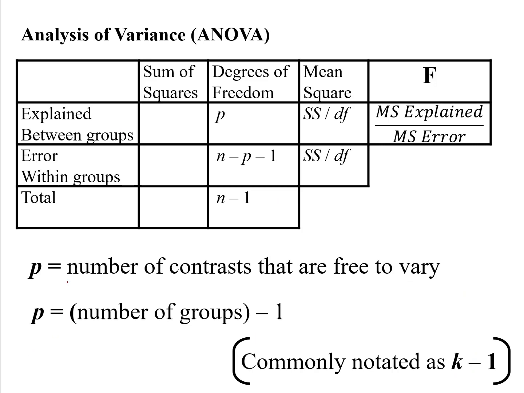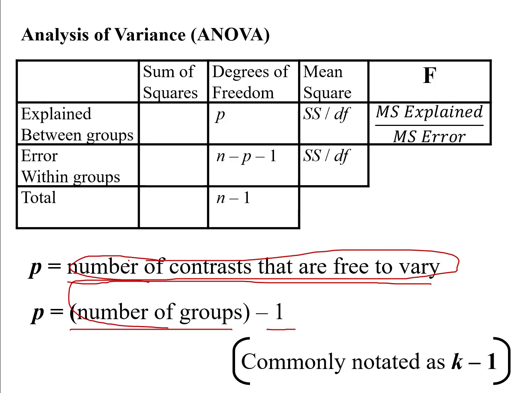So as it turns out, the number of contrasts that are free to vary will always be equal to the number of groups you have minus 1. Whenever you're doing group contrasts, the number of contrasts that are free to vary will always be equal to the number of groups minus 1. So if you have 3 groups, you will have 2 contrasts that are free to vary. If you had 5 groups, you would have 4 contrasts that are free to vary. And as I will show you later on, this is actually the same thing as the number of predictors. Number of groups minus 1, or the number of contrasts that are free to vary, is actually going to be the same thing as the number of predictors in our equation. But we're not quite ready to talk about that yet.